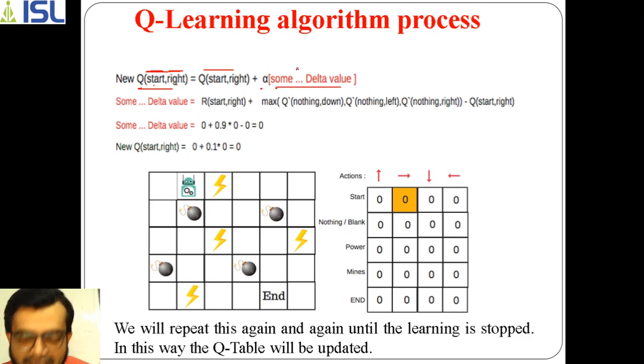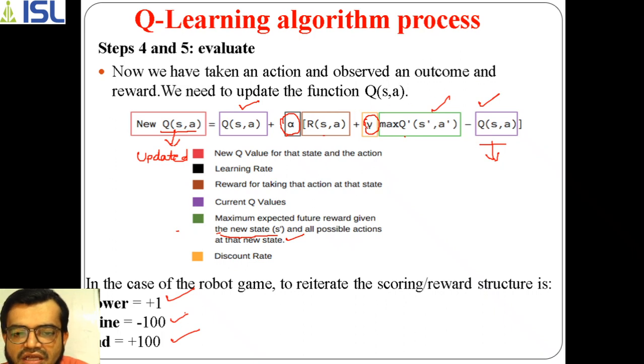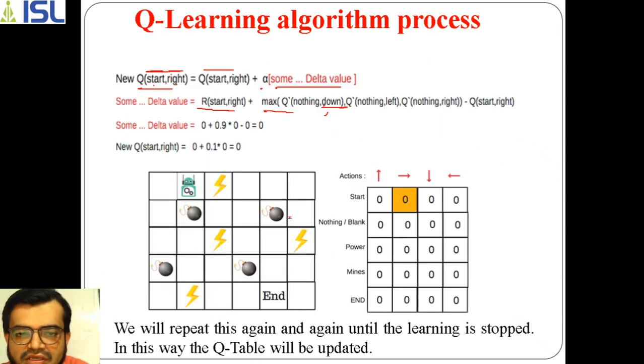So what is this sum delta value? According to the previous equation, this sum delta value is the reward value, along with the max of q of nothing comma down. The future state is where it is moving to another state. If I'm going to the new state, what will the new state be here? It goes into the nothing state, by taking the action down.